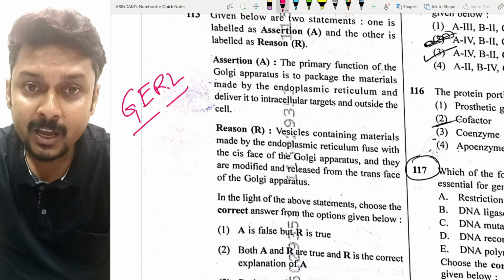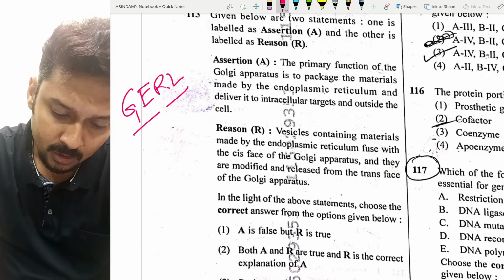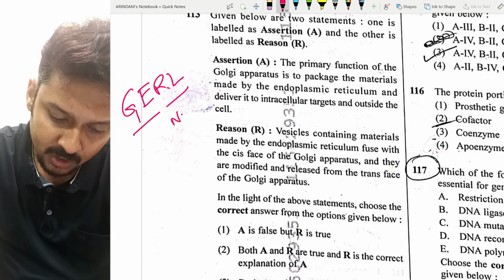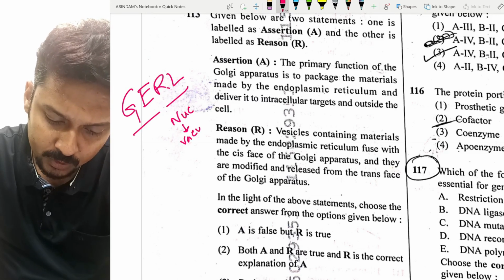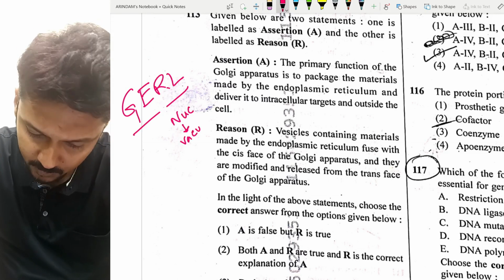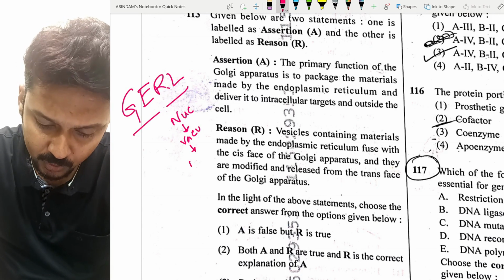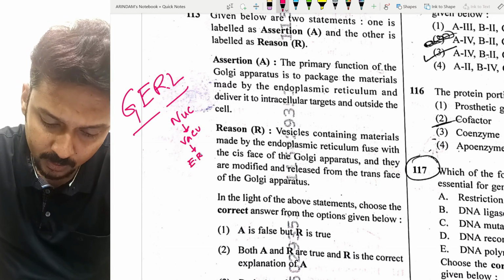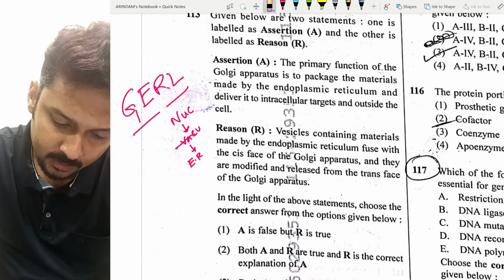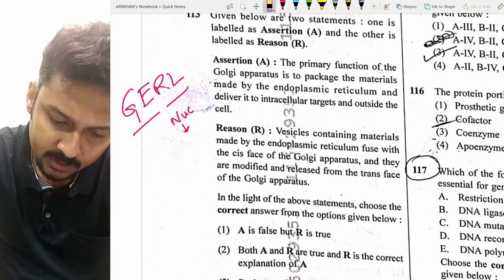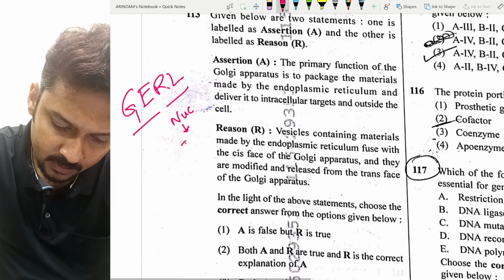That is made by the endoplasmic reticulum, because initially there is the nucleus, then after the nucleus there is the ER.